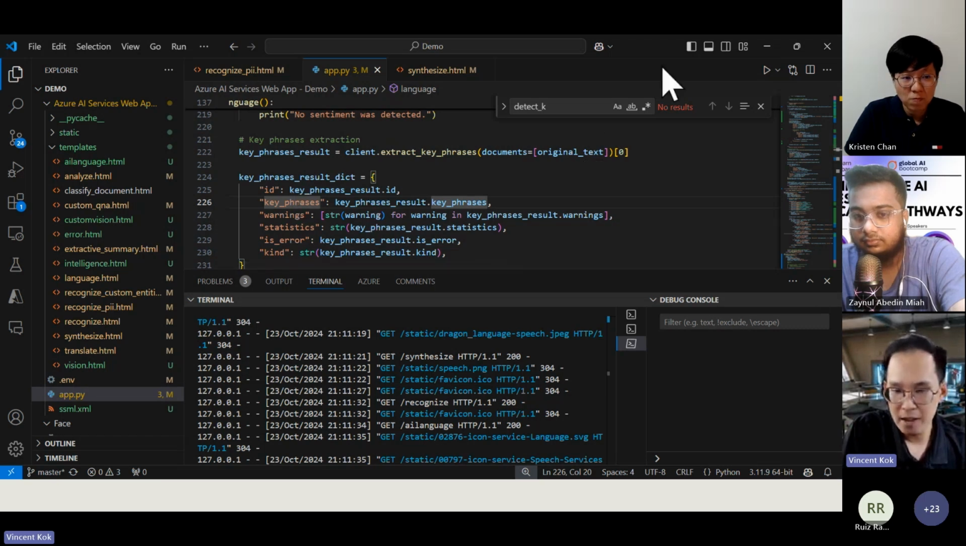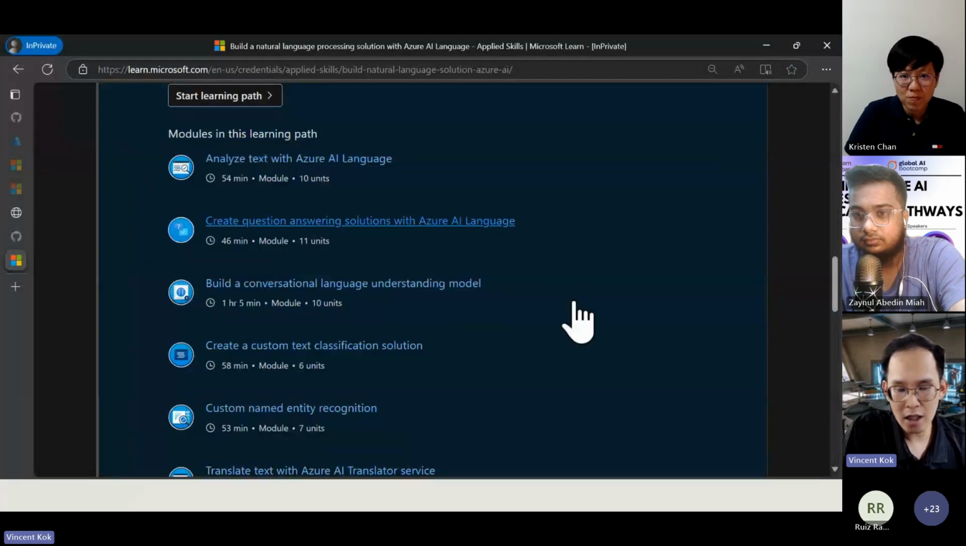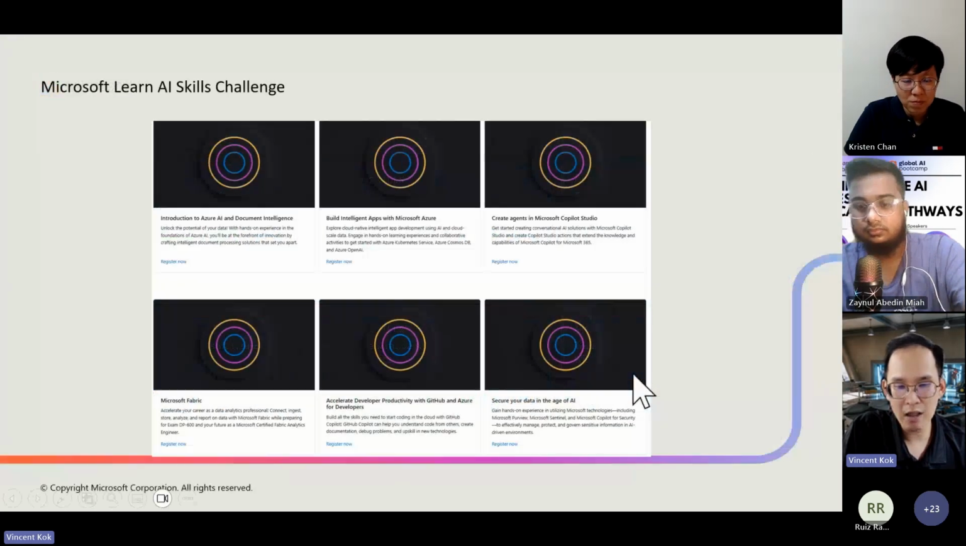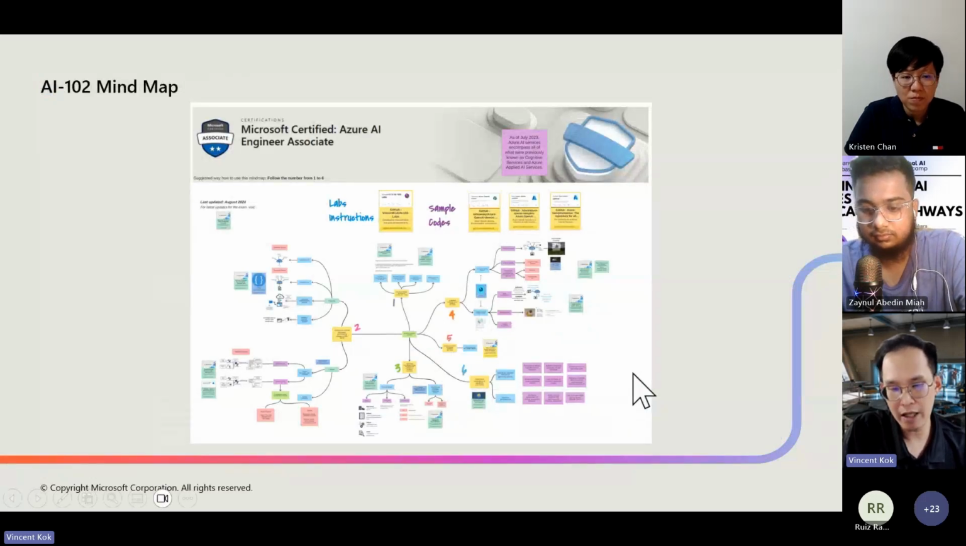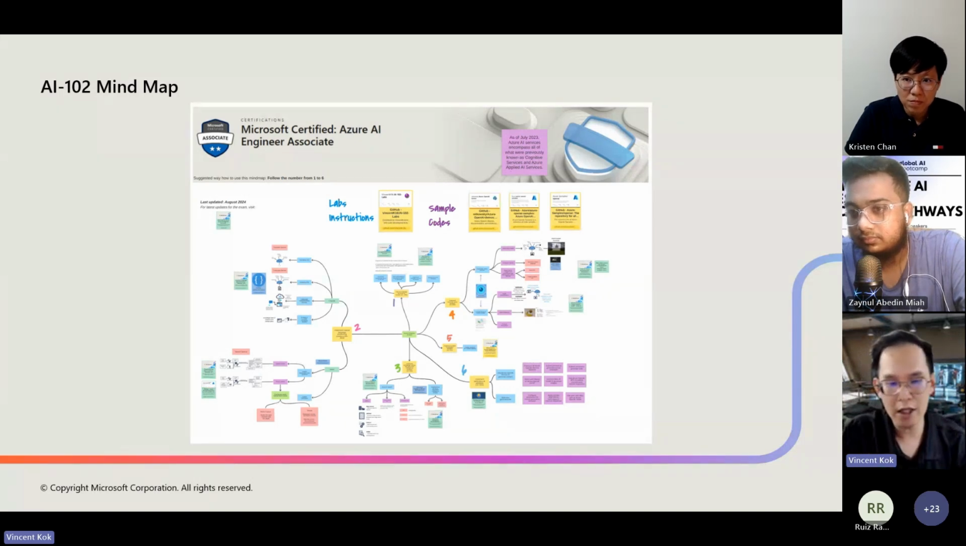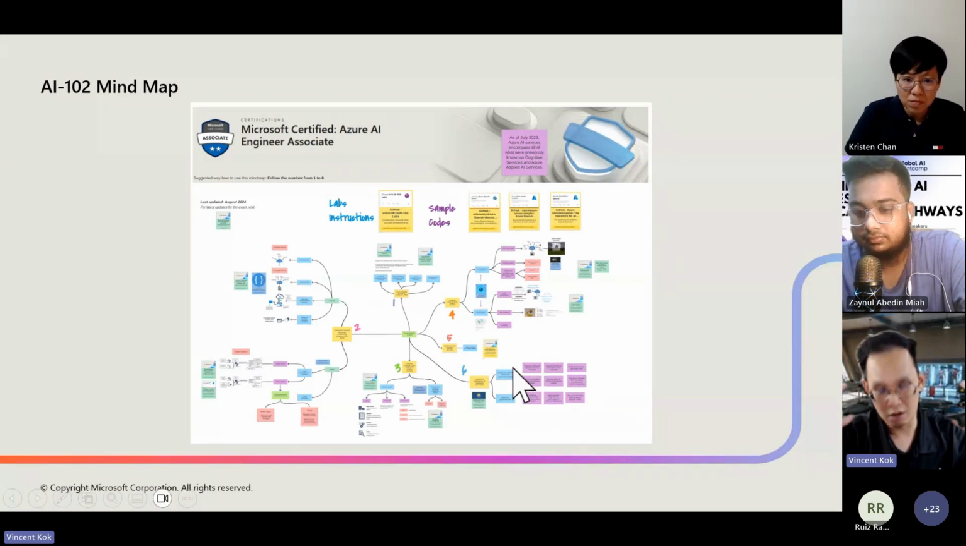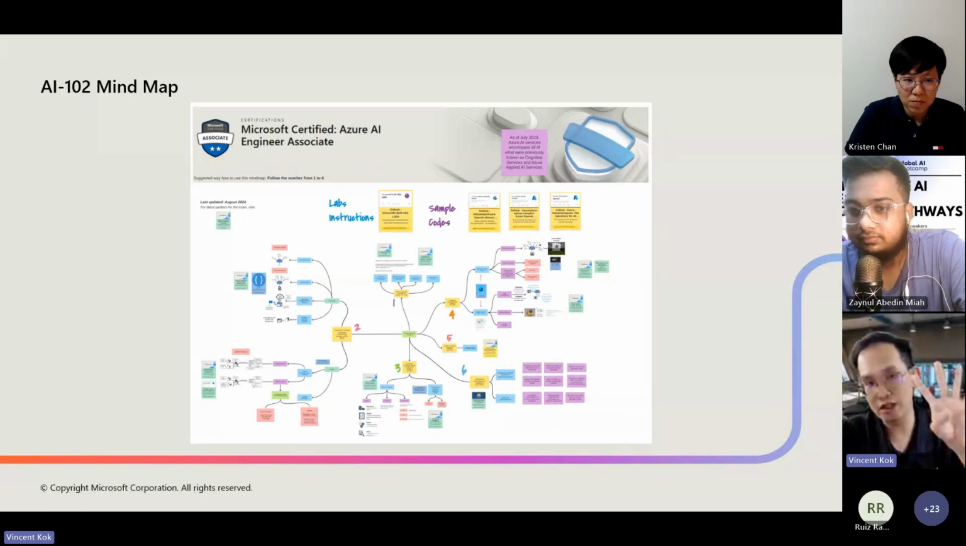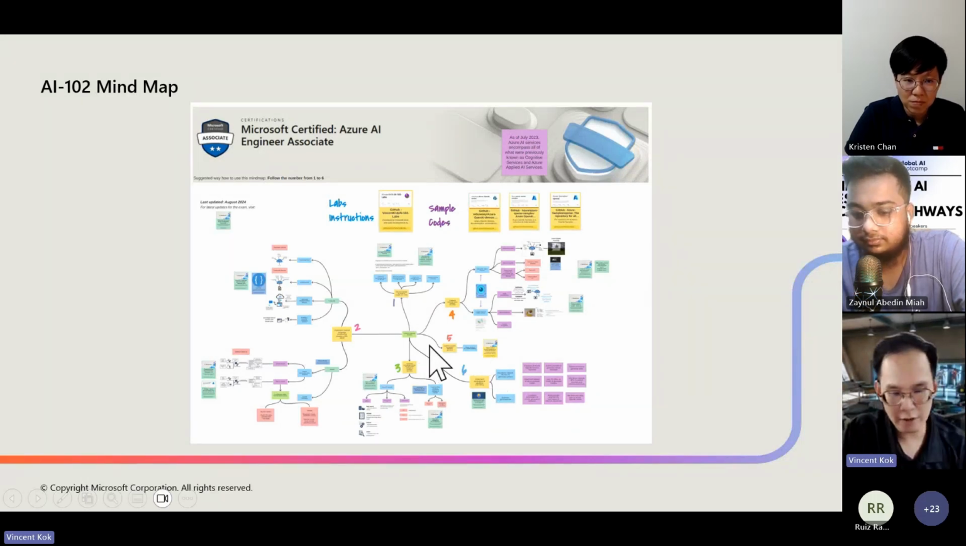Also, the good thing here is that on the last part, I earlier created a mind map to show you whatever is in this AI-102 certification. The AI-102 certification comprises all the different services: the language, the vision, the speech. It's a bit large. Usually I do this as a 4-day training. If I zoom in here, you will have a high resolution one.